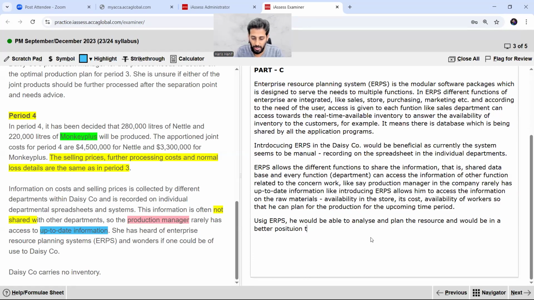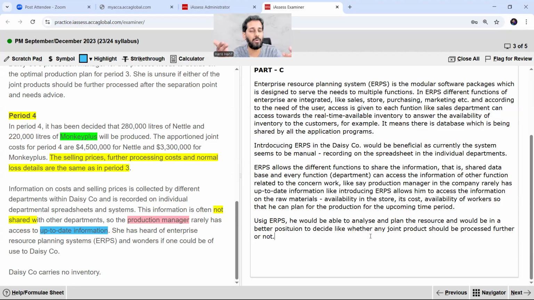And would be in a better position to decide whether to sell at split off, or whether any joint product should be processed further or not.